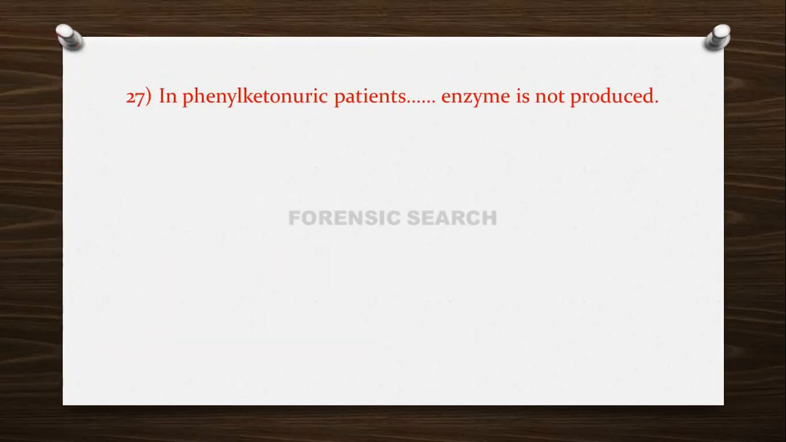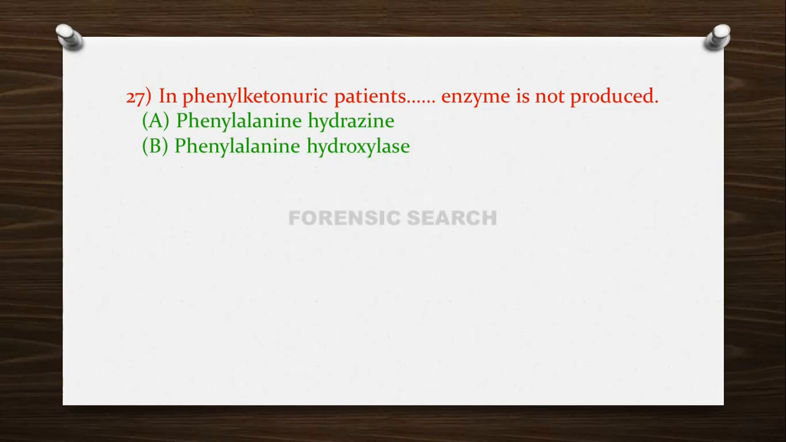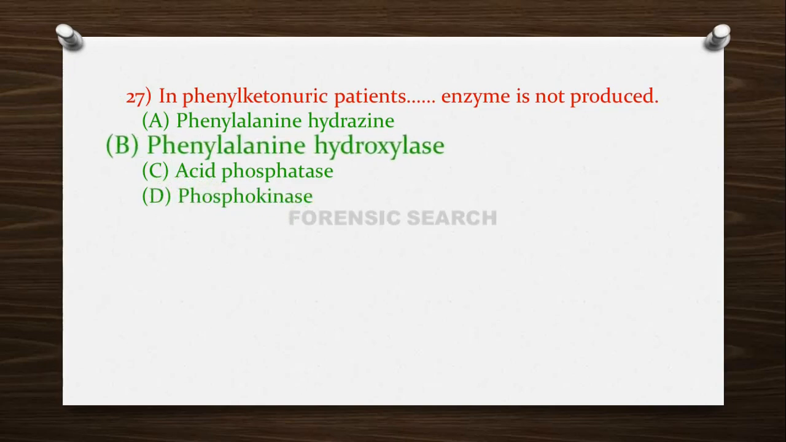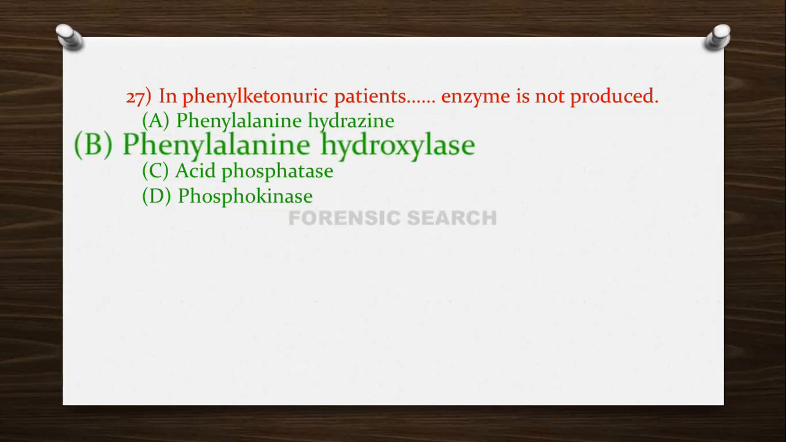Then the next question is, in phenylketonuria patients, dash dash enzyme is not produced. Option A, phenylalanine hydrazine. Option B, phenylalanine hydroxylase. Option C, acid phosphatase, and option D, phosphokinase. So the correct answer of this question is option B, that is phenylalanine hydroxylase.